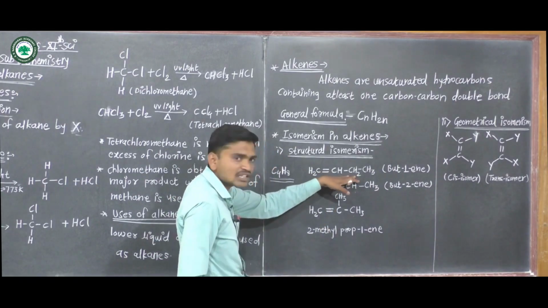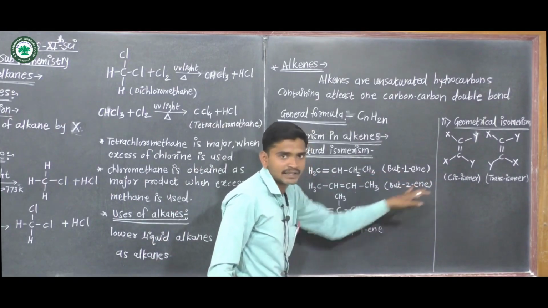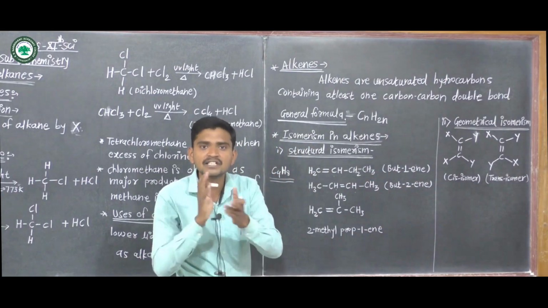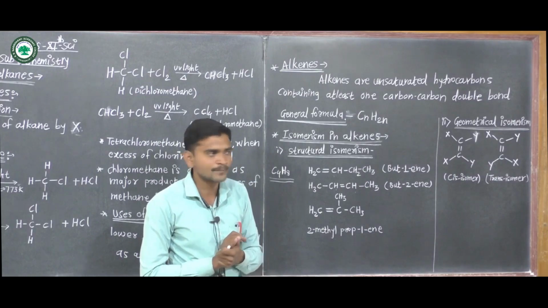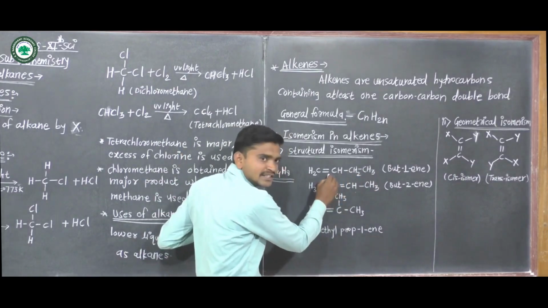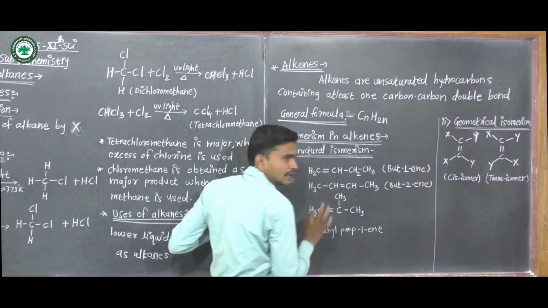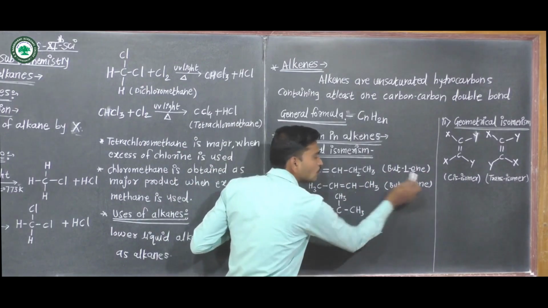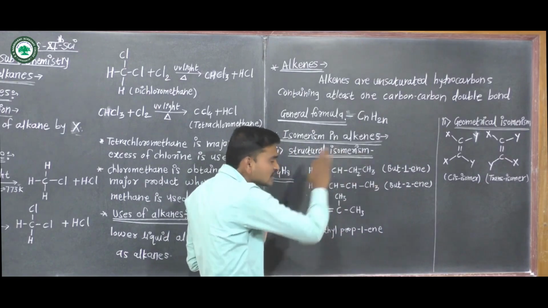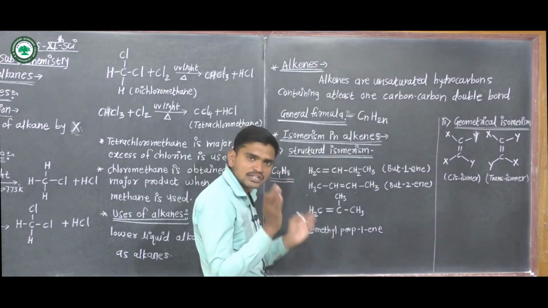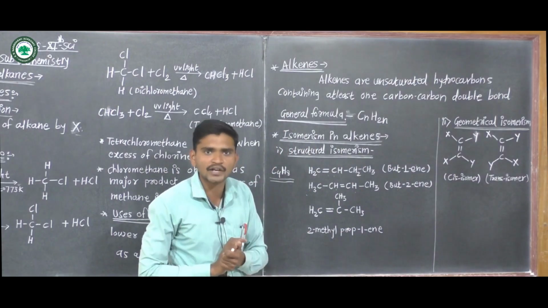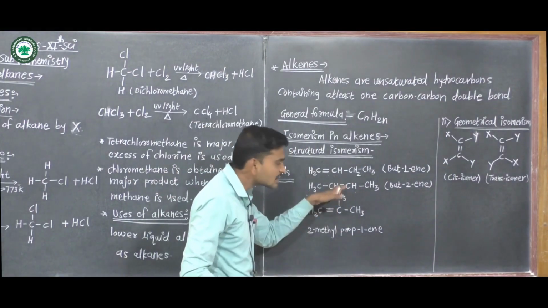The name of the first structure is but-1-ene. We have already discussed IUPAC nomenclature in basic principles of organic chemistry. The IUPAC name is but-1-ene. The second structure's IUPAC name is but-2-ene. We select the first longest continuous chain; these rules we discussed in the previous chapter. This is the second isomer.